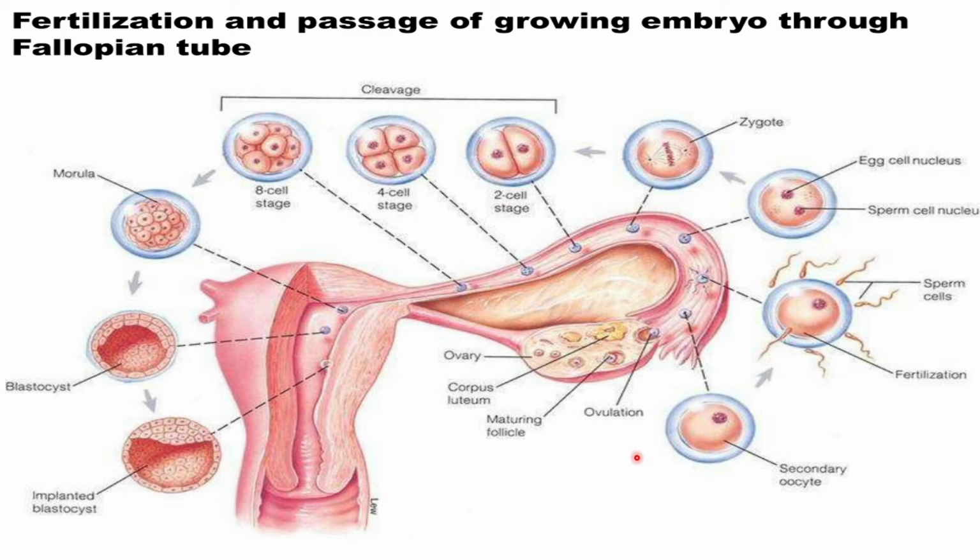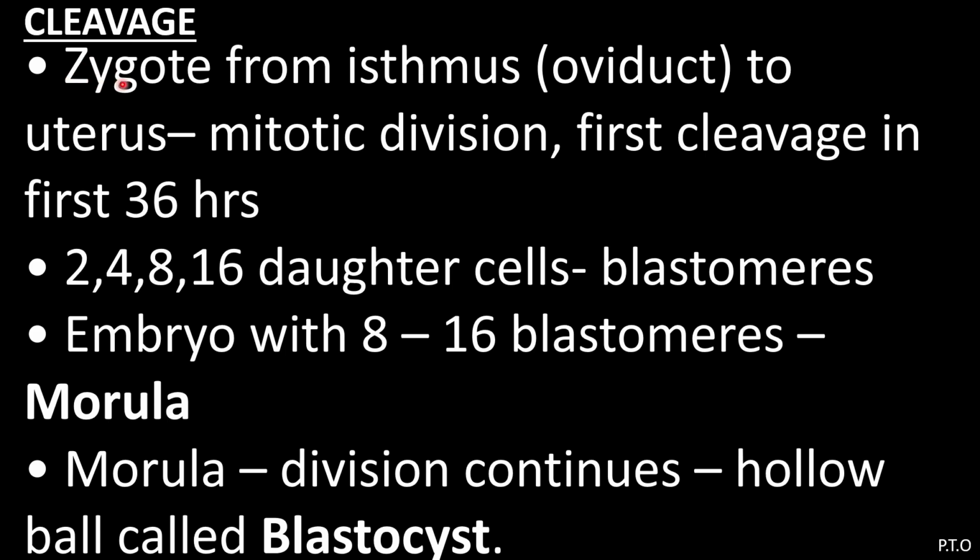So this is a diagram which will give you the idea regarding the fertilization and passage of the growing embryo through the fallopian tube. Here, the zygote moves from the isthmus to the uterus, with mitotic division. First cleavage takes place in the first 36 hours, giving 2, 4, 8, 16 daughter cells, they are called blastomeres. An embryo with 8 to 16 blastomeres is called a morula. This morula divides continuously and forms a hollow ball-like structure. It is called a blastocyst.